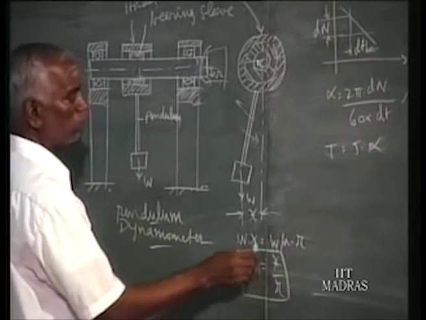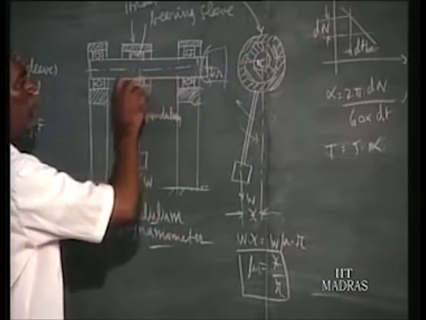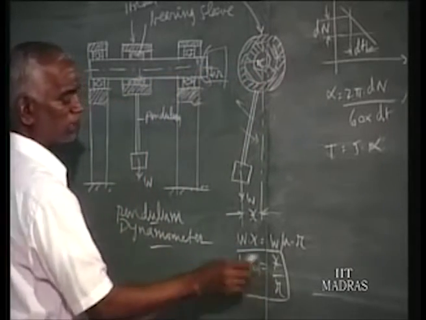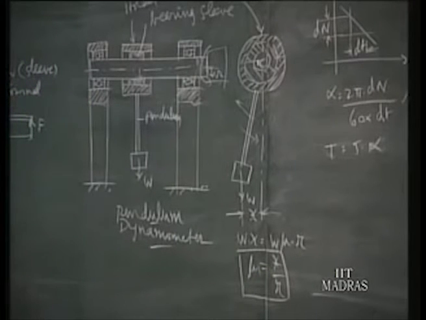From that, mu, the coefficient of friction between the journal and the bearing bush, is x by R. That is how the friction torque and the coefficient of friction are found out. Here the error is more or less not there, except the measurement technique may have some error in the measurement of length. This is the second method.